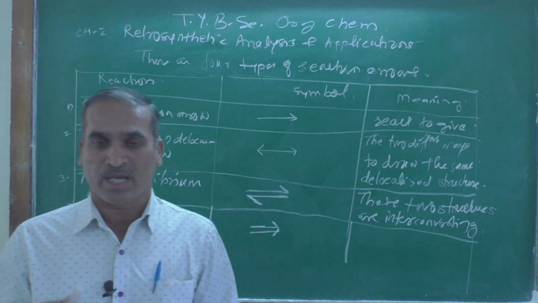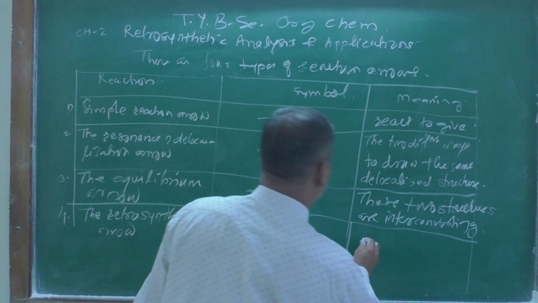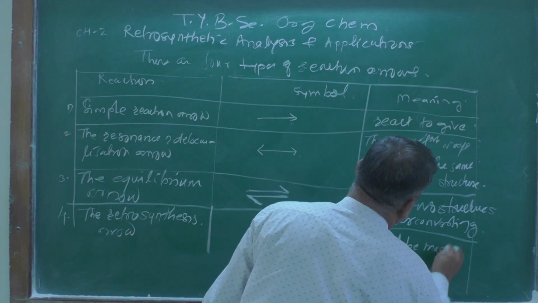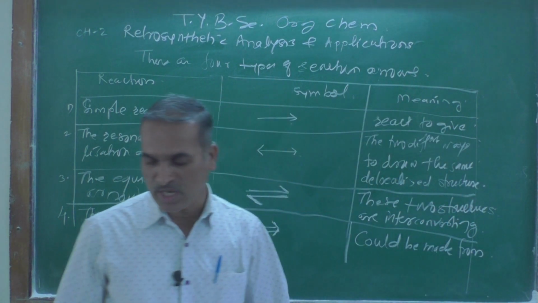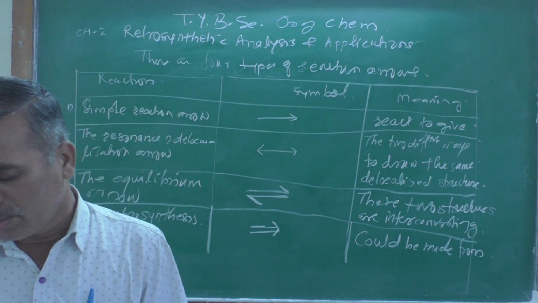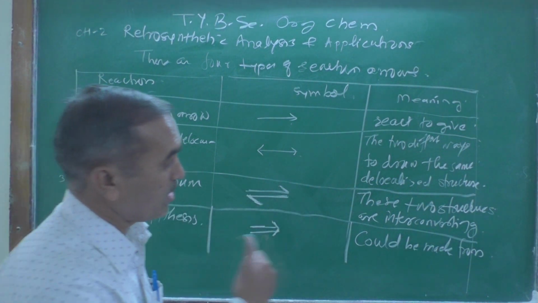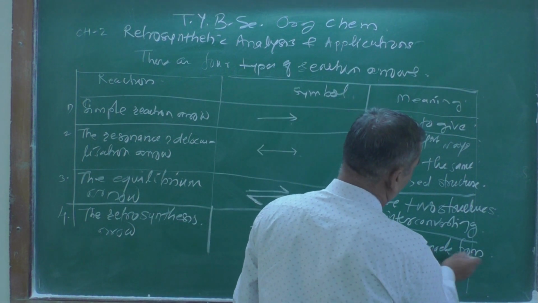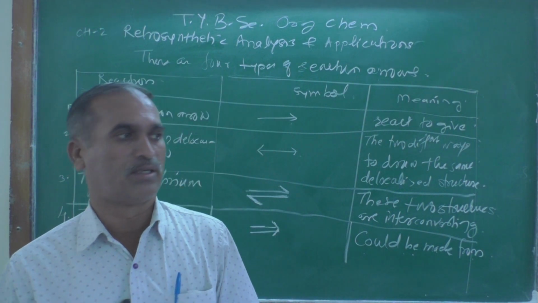Now the actual meaning of this is "could be made from." So that is the actual meaning of that: could be made from. That is the meaning of this arrow, which is a retrosynthetic arrow. Could be made from. So these are some basics.